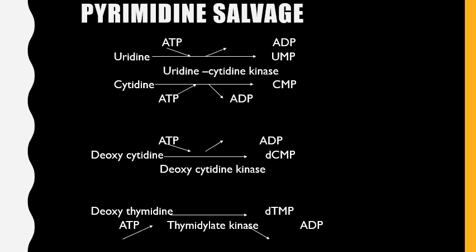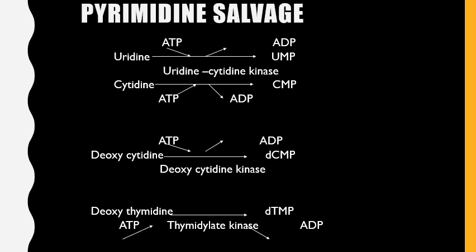Now another question was the pyrimidine salvage pathway. It is the simplest thing actually. How is pyrimidine synthesized in the human body from various sources? So here the pyrimidines, like uracil and cytosine, that is uridine and cytidine, undergo a phosphorylation reaction with the involvement of hydrolysis of ATP to ADP.